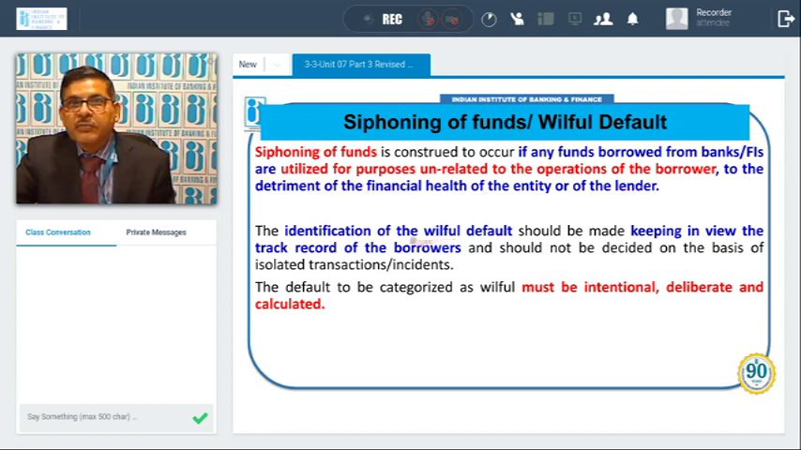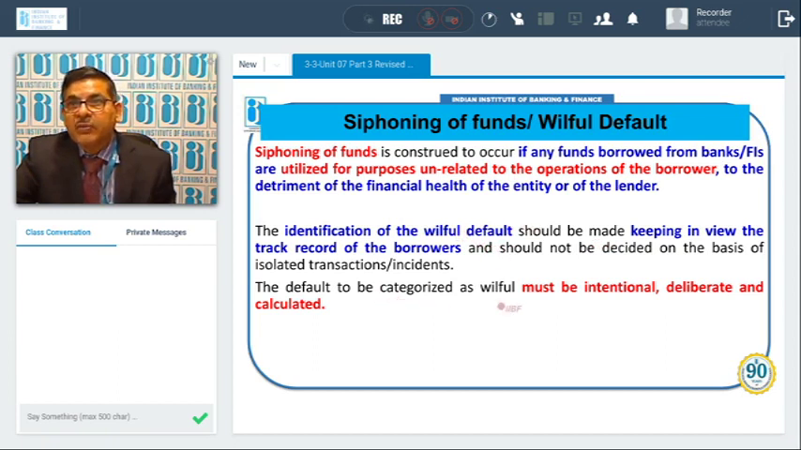The identification of the willful default should be made keeping in view the track record of the borrower. So whenever we are identifying whether an account is under willful default or not, its track record is also to be considered and should not be decided on the basis of an isolated transaction. If one transaction or one incident has happened, that may be due to certain reasons which may be explored, but the track record of the borrower is more important for deciding the willful default.